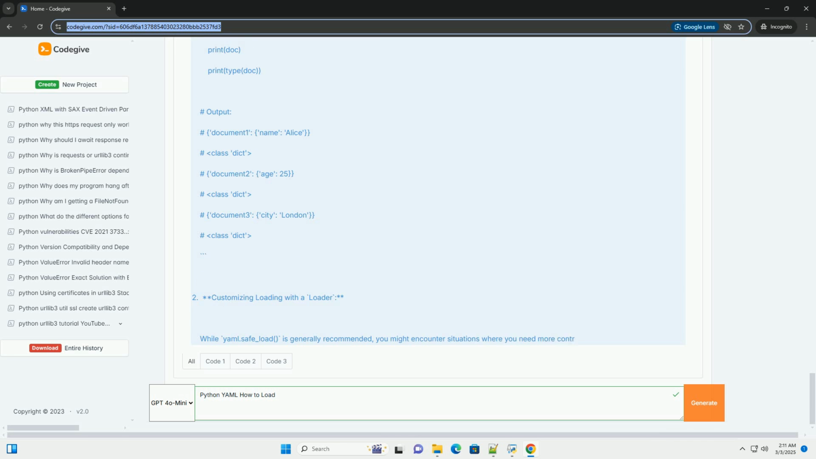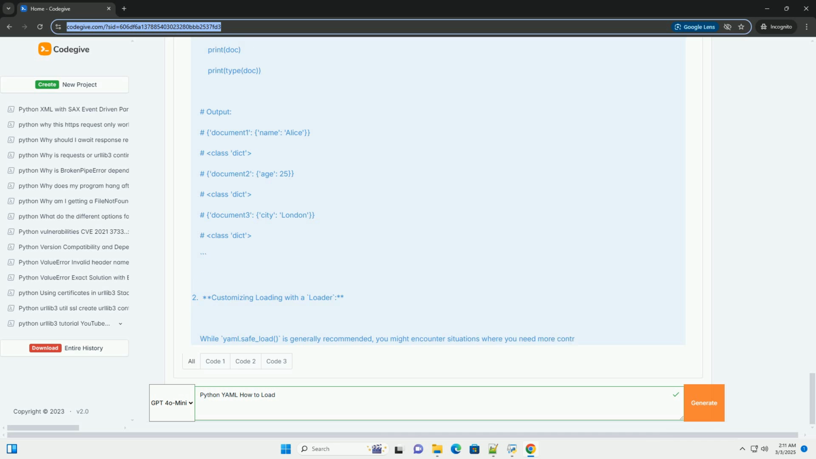File handling. When reading from a file, use the with open statement. This ensures the file is properly closed, even if errors occur. Specify the correct file mode, for example r for reading, w for writing. Error handling. Wrap your file loading and YAML parsing code in try, except blocks to handle potential errors like FileNotFoundError, if the file doesn't exist, and YAMLError, if there's an issue parsing the YAML.